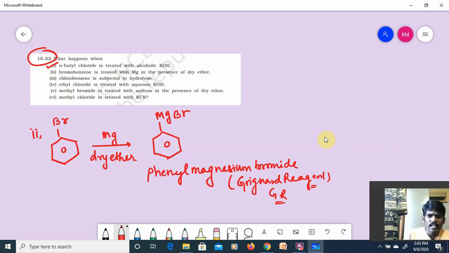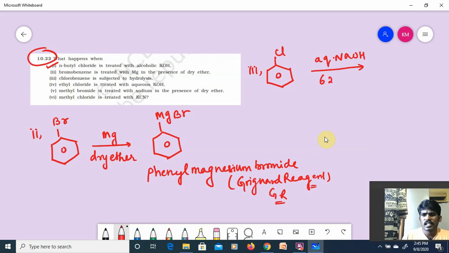Okay. Next, third one, chlorobenzene, C6H5Cl, subjected to hydrolysis, means obviously treated with aqueous NaOH at 623 Kelvin, 300 atm pressure. In the previous question also I have discussed this.